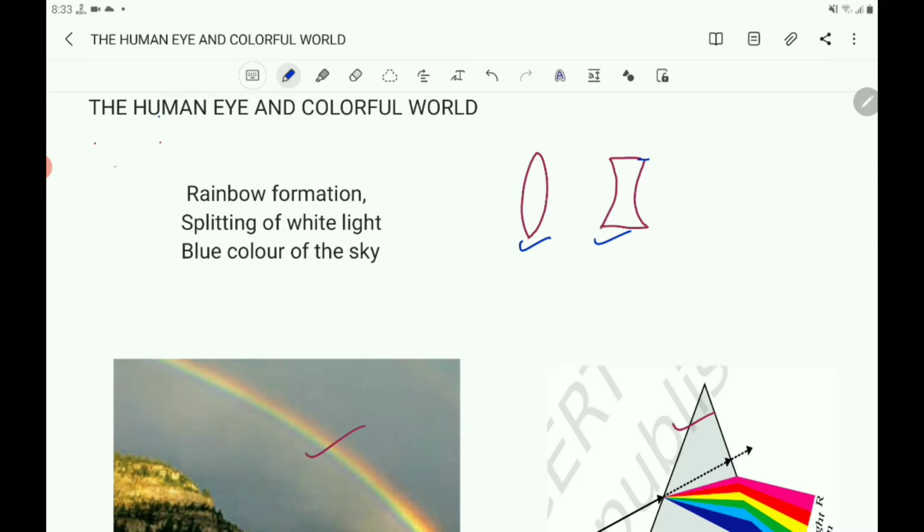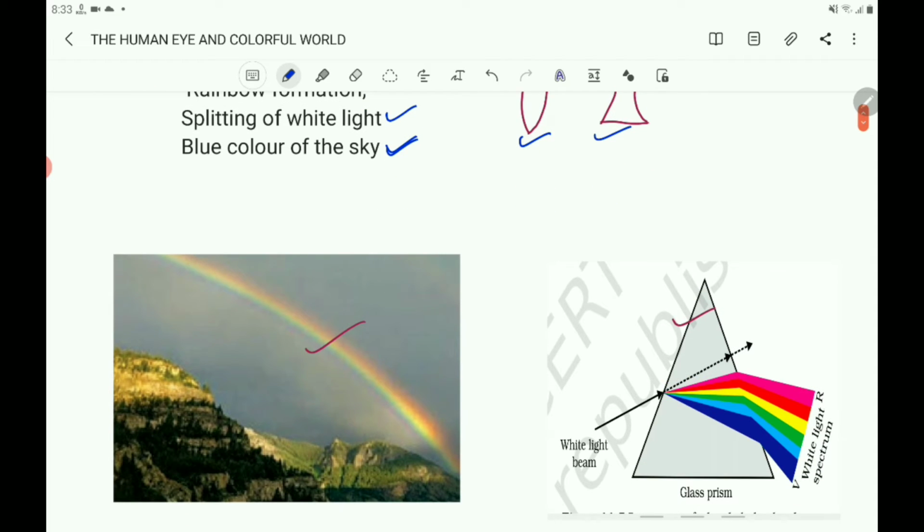In this chapter, let us discuss the human eye and also some optical phenomena in nature like rainbow formation, splitting of white light, blue color of the sky, etc. These are some of the natural optical phenomena in nature.